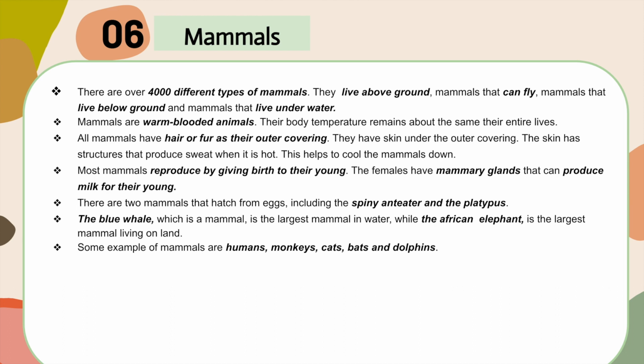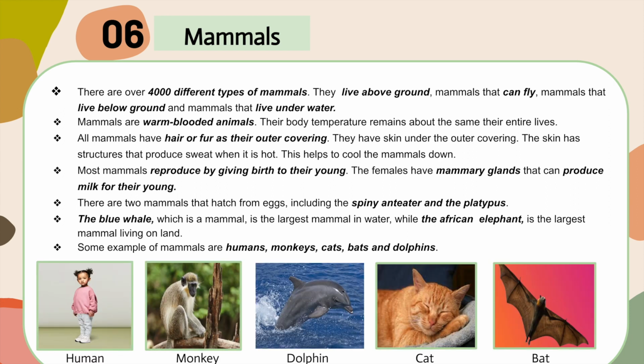Most mammals reproduce by giving birth to their young. The females have mammary glands that can produce milk for their young. There are two mammals that hatch from eggs: the spiny anteater and the platypus. The blue whale is the largest mammal in water, while the African elephant is the largest mammal living on land. Some examples of mammals are humans, monkeys, cats, bats, and dolphins.